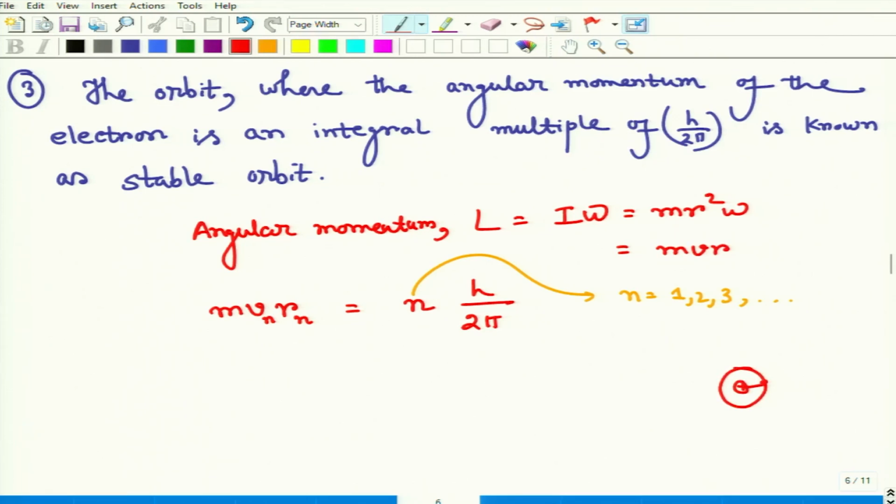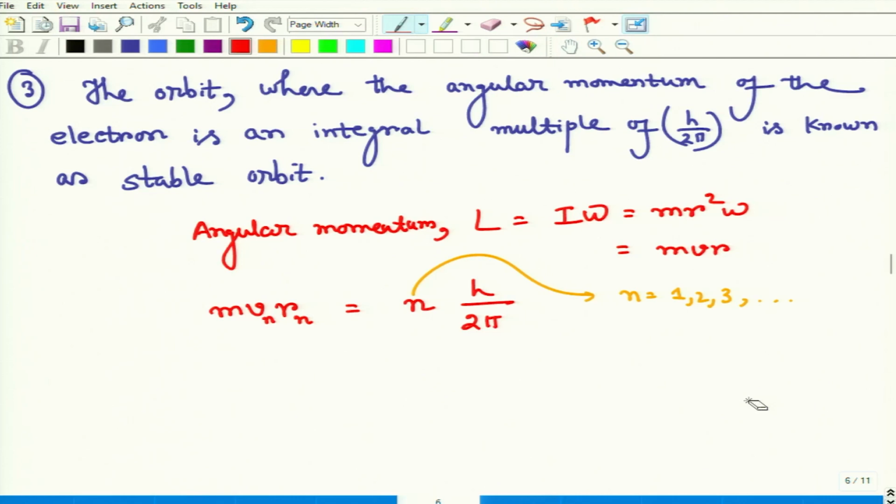So if r is changing, then v should also change, otherwise that balance will not be there. So velocity and radius are clearly functions of the orbit. Radius we can see from the picture even, but velocity is also a function of the orbit. If we change the orbit, then the velocity also changes. That's why we add the suffix, it depends on the value of n.